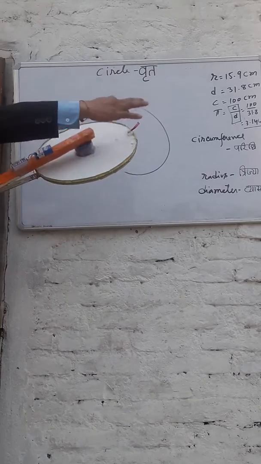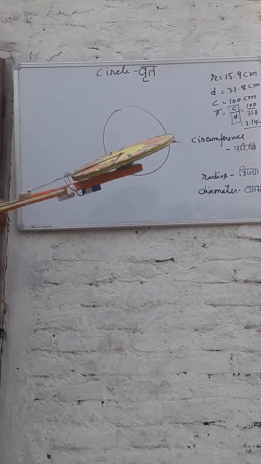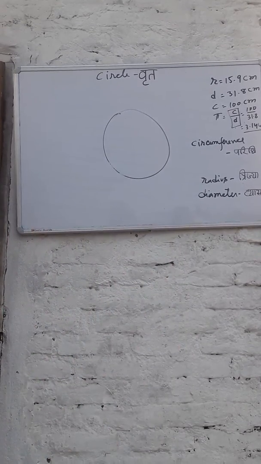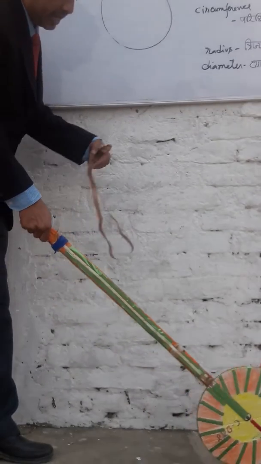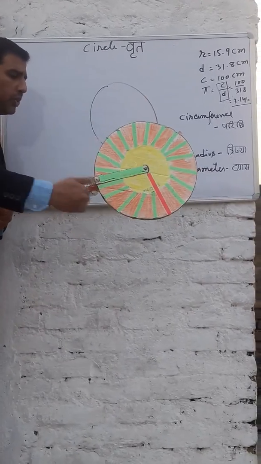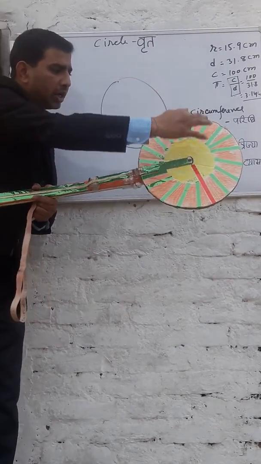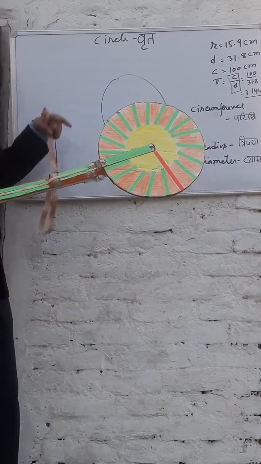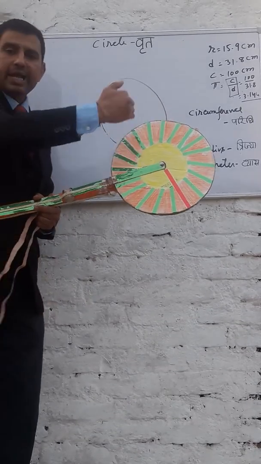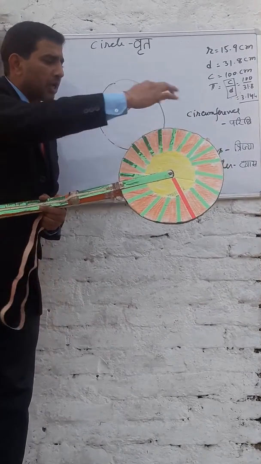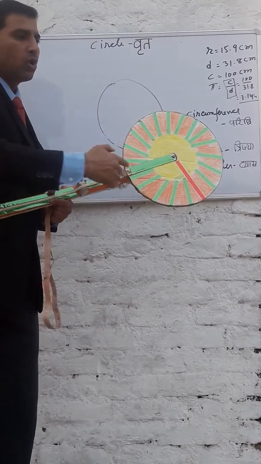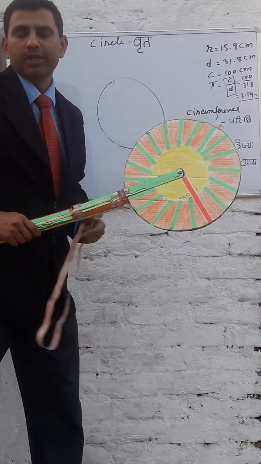So if I measure the circumference, children can make a toy of this and rotate it on the ground, and find for themselves that the number of revolutions it completes, that much distance it will cover, because we know the circumference is 100 centimeters and as it proceeds, the distance covered will equal the circumference.